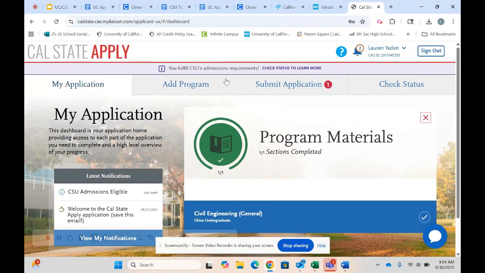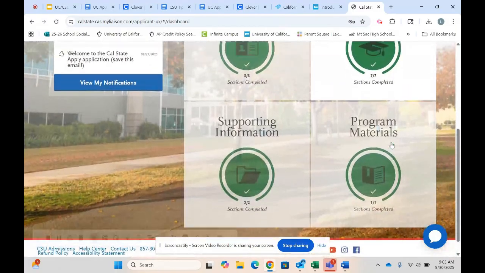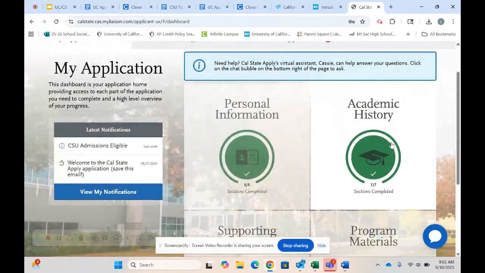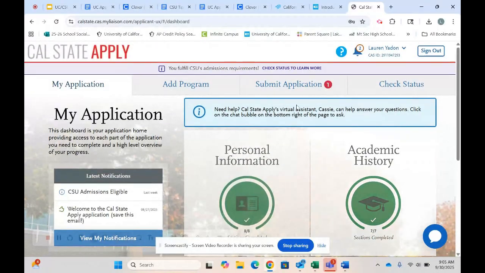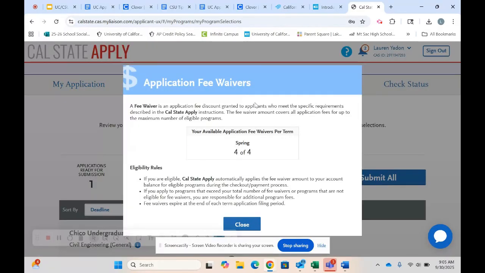Okay, so after you have completed your application and all four of your quadrants look like this, that means that you are set, everything is complete, and everything is ready to submit. So you would go here. On this page where it says submit application, it has this check my fee waiver status. Based on how you've answered information, it will tell you if you have qualified for any fee waivers. So based on how I answered the questions on financial aid, parent income, any sort of state support, I qualify for 4 out of 4 fee waivers.